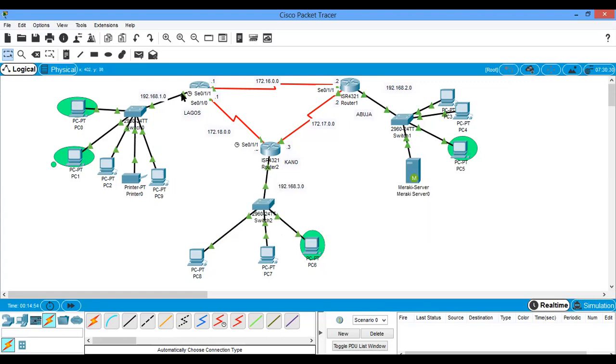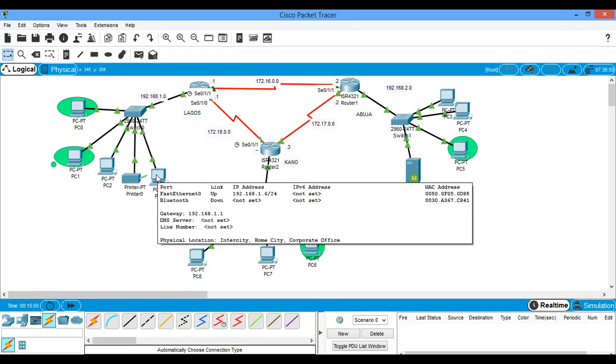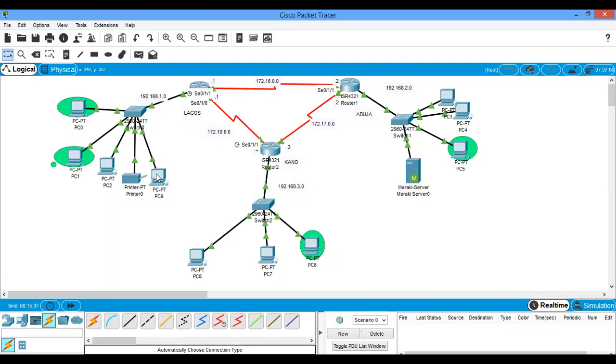this interface, that is their gateway, G000. That interface will see the packet coming from PC9 as inbound packet or inbound communication. When I mean inbound, I need to write it down for you.